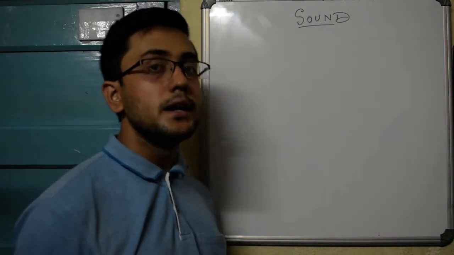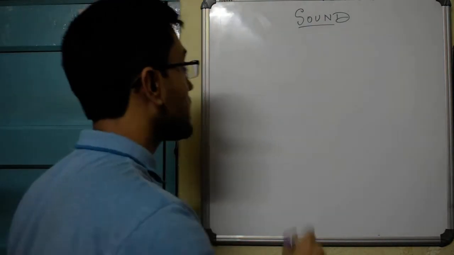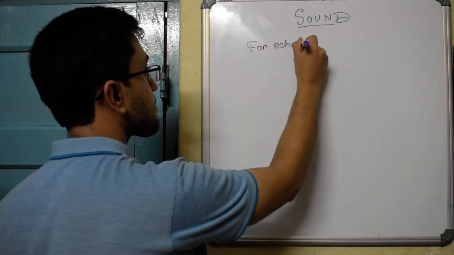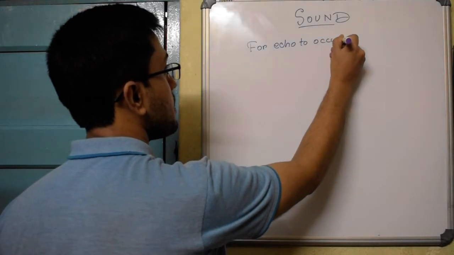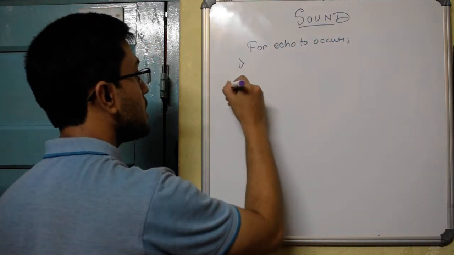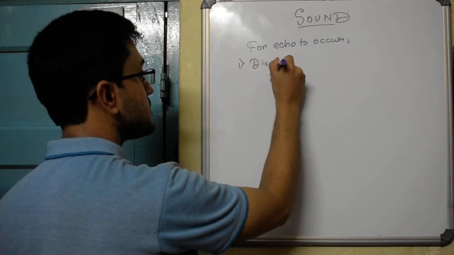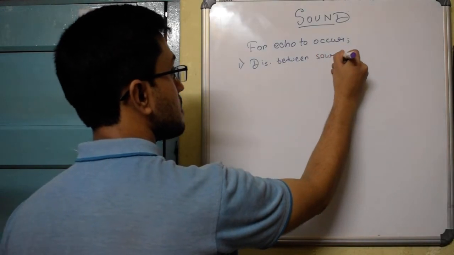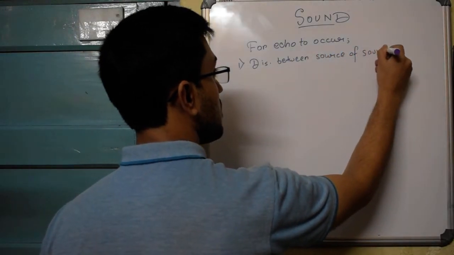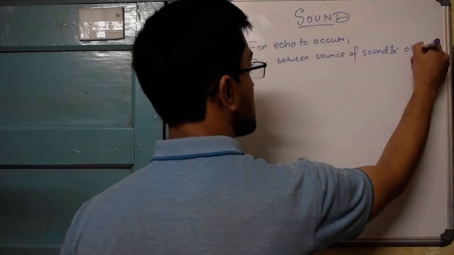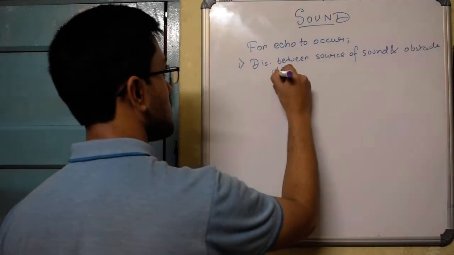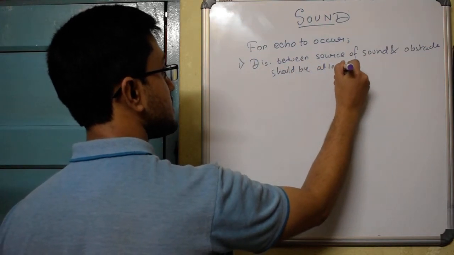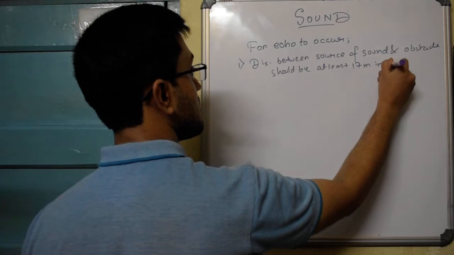Now there are certain conditions that must be fulfilled for echo to take place. For echo to occur, number 1, the distance between the source of sound and obstacle should be at least 17 meters in air.